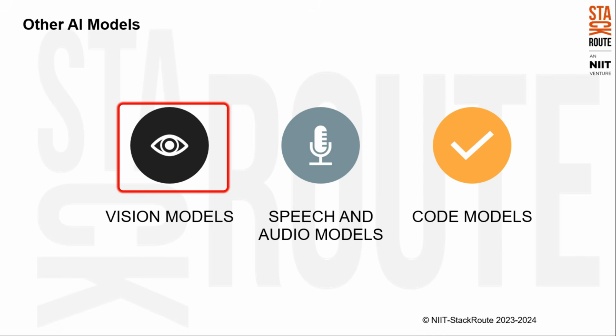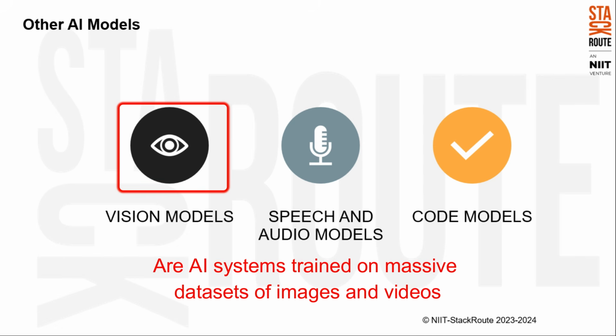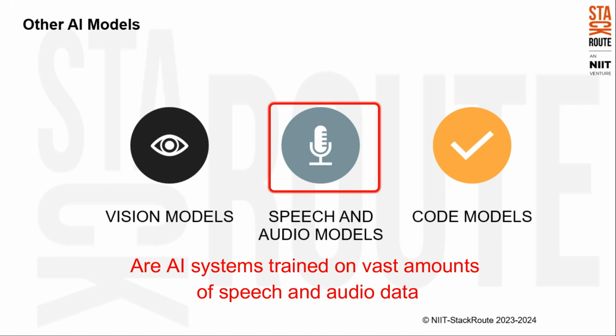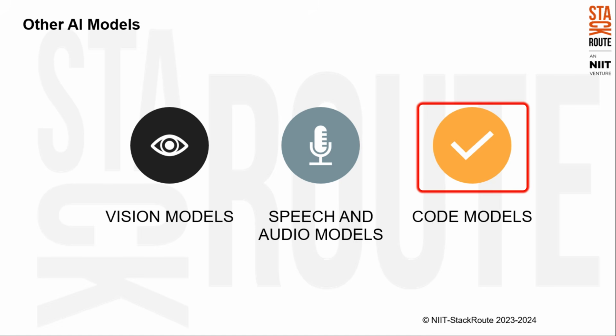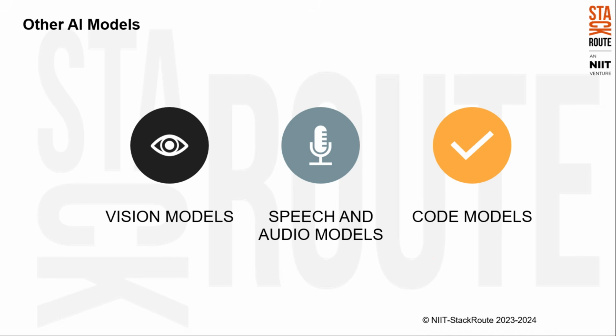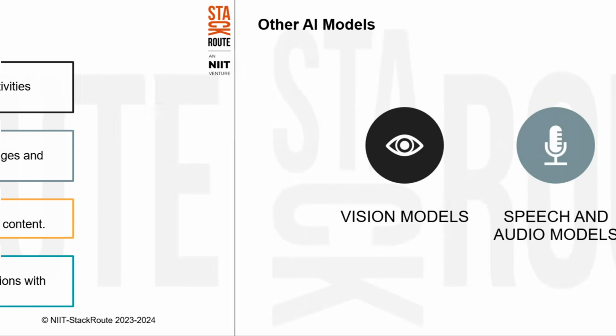Let's start with the first one, that is vision models, which are AI systems trained on massive datasets of images and videos. Then we have speech and audio models, which are AI systems trained on vast amounts of speech and audio data. And lastly, what are code models? They are AI systems trained on massive amounts of code repositories. Now, let us know about each type of AI model in detail.